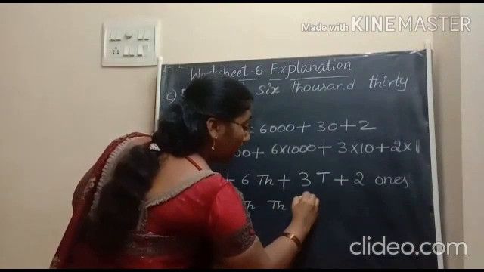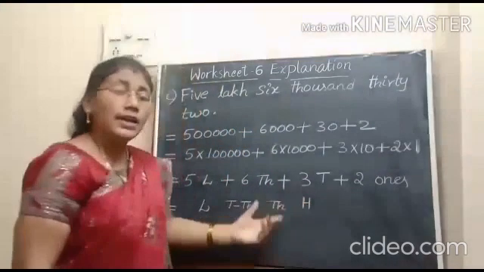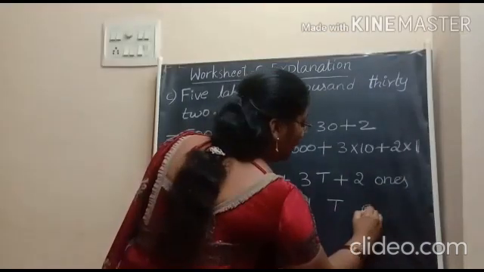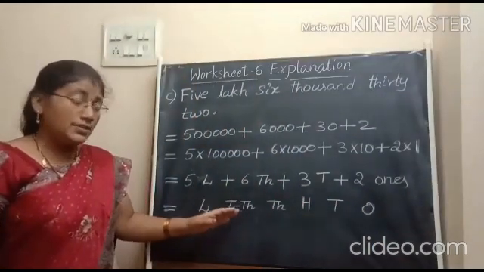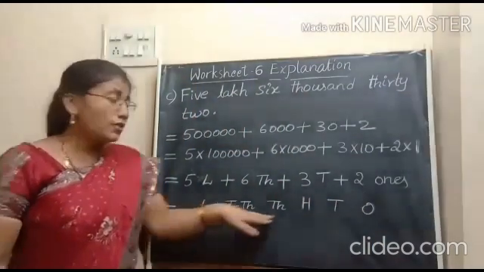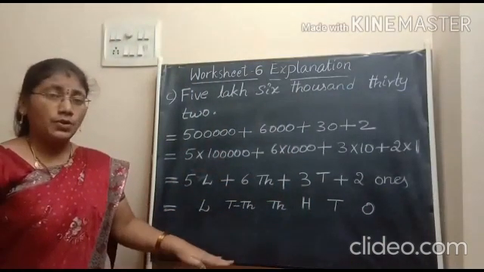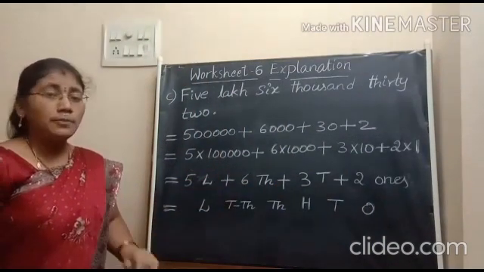Next we have to write hundreds. Next we have to take tens and ones. Listen children. We have to follow this order while you are arranging the digits. Okay? Then we have to write corresponding digits in their places.